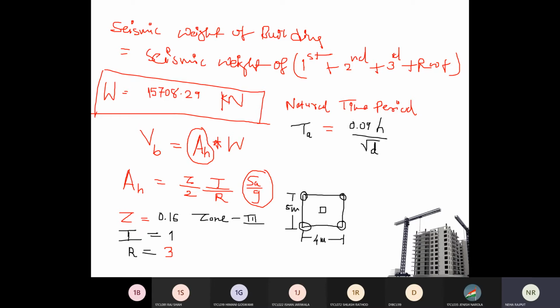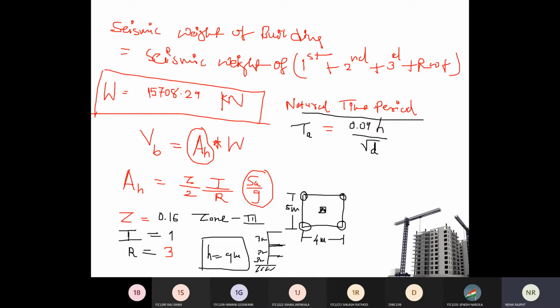This type of columns are available, and at the center there may be a column or shear wall. So this is your building and you need to find the natural time period through this equation. Now h is height of the building. Suppose this building is G plus 2 building, so 1, 2 and 3. Each floor is 3 meter, so h will be 9 meter, the total height of the building.